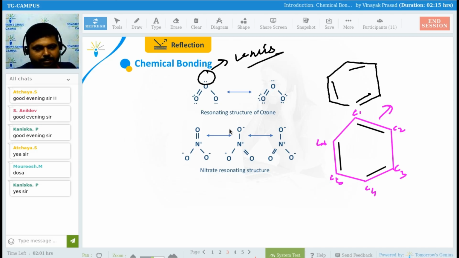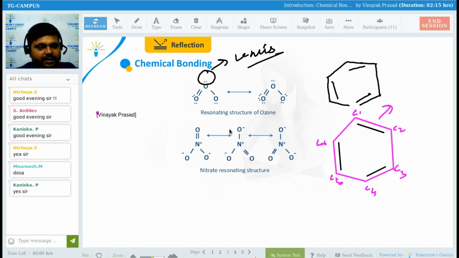Here also you can see a single bond, then again a double bond, then again a single bond. So if this type of structure is coming, it means this is a resonating structure. See here, a double bond, then a lone pair, and again a single bond, and again a lone pair is coming. It means it is a resonating structure. Getting my point?